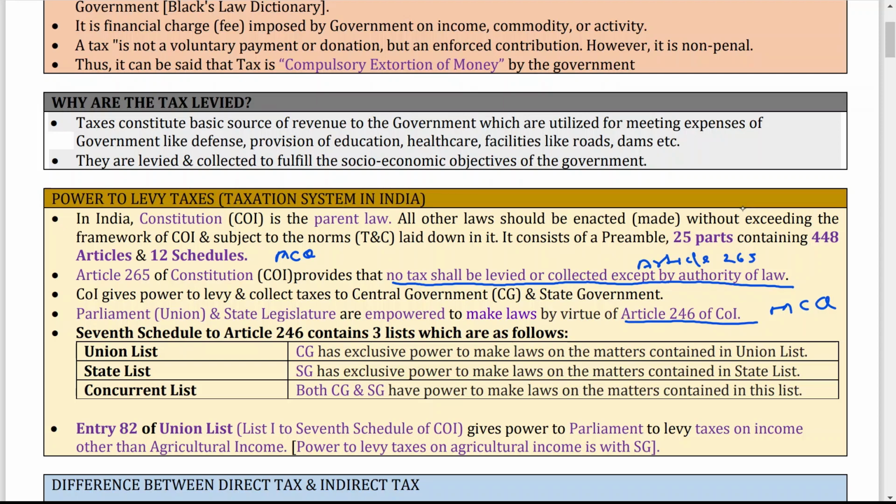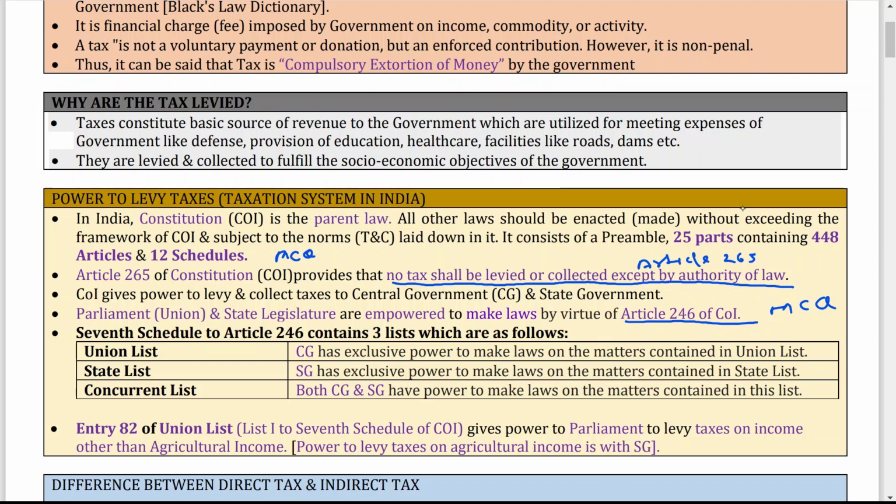So Article 246 of the Constitution. And to whom is this power given? This power is given to two types of government. One is CG and another is SG. CG means central government, SG means state government. Now, the seventh schedule to Article 246 contains three lists, which are as follows: union list, state list, and concurrent list.